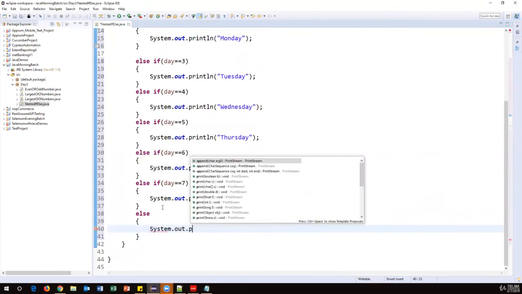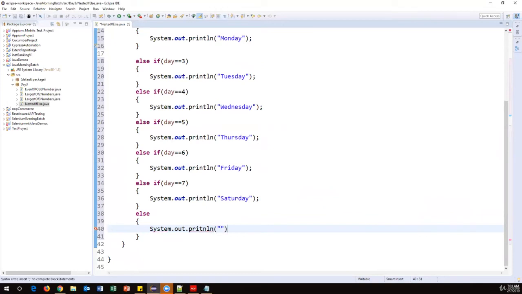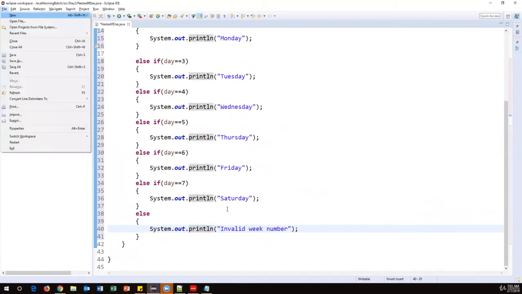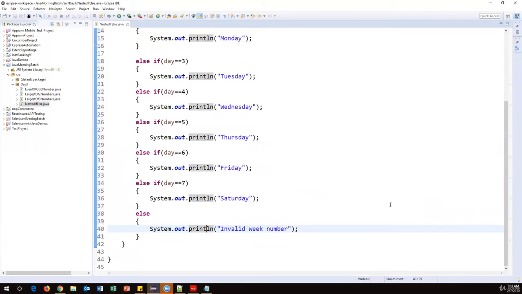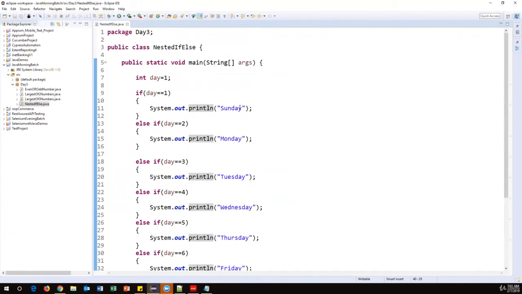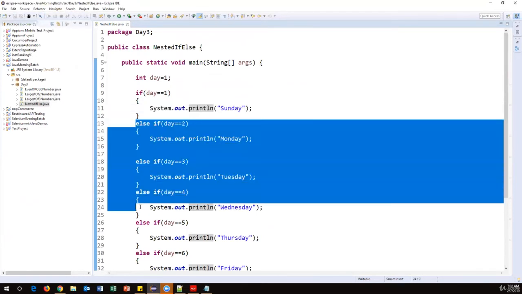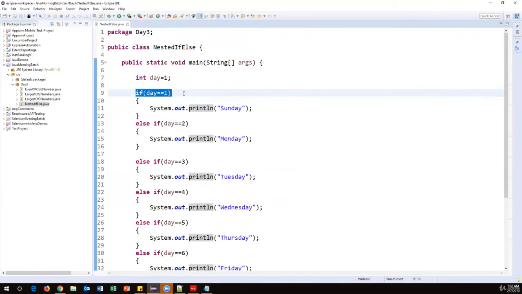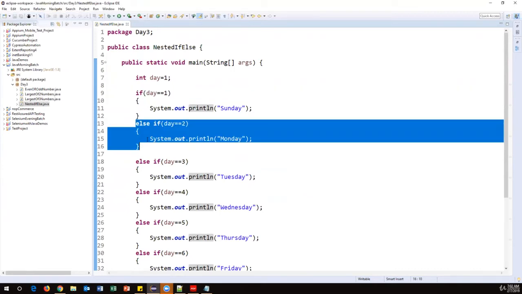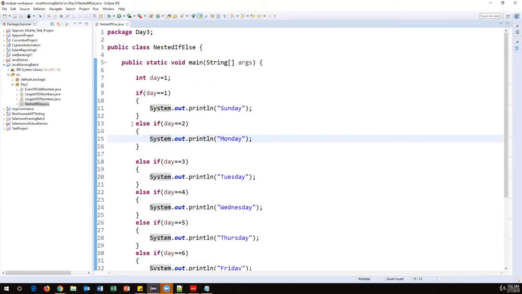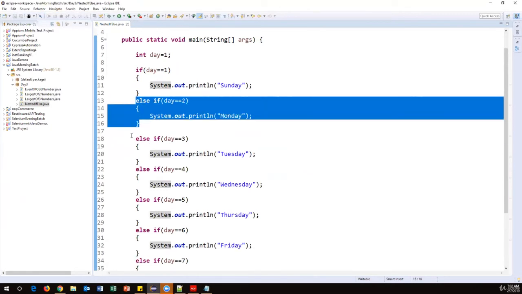System.out.println, here I'll just print invalid week number. So we should also handle invalid week numbers. That's it. Now I have created multiple conditions here, but how will this execute internally? First, it will start from the first condition. If the first condition is true, it will print this message, then it will exit. It will ignore the rest of the conditions. And if the first condition is not matched, or returns false, then it comes to the second condition, and if it matches, then it executes and comes out.